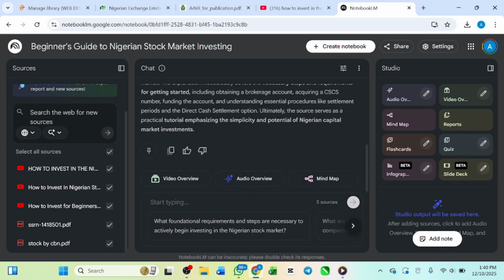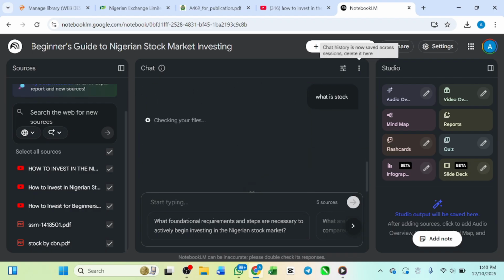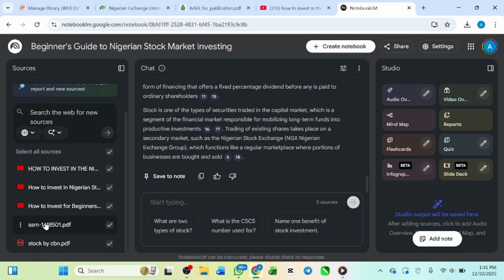So the next thing that we need to do now, do you know one thing? You can actually ask any information that you want from this. Let me say you want a particular information. Now I can type anything. What is stock market here? Concerning this, I'm going to get the answer directly. Anything that you want, this NotebookLM can be teaching you everything step by step, as long as the answer is in any of these particular resources that we provided.